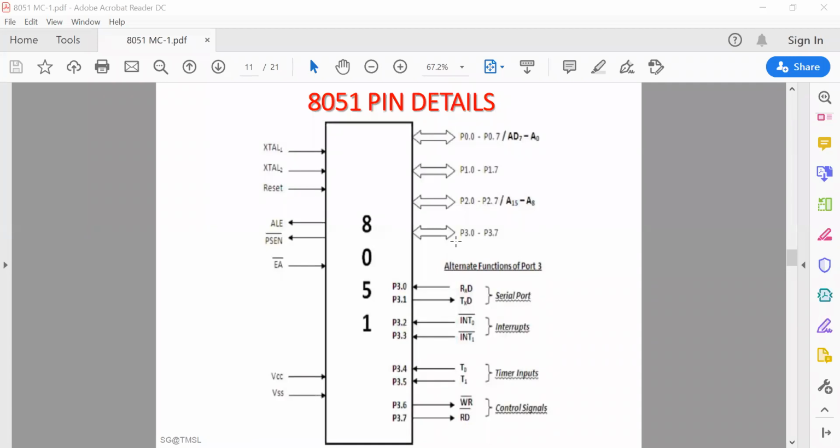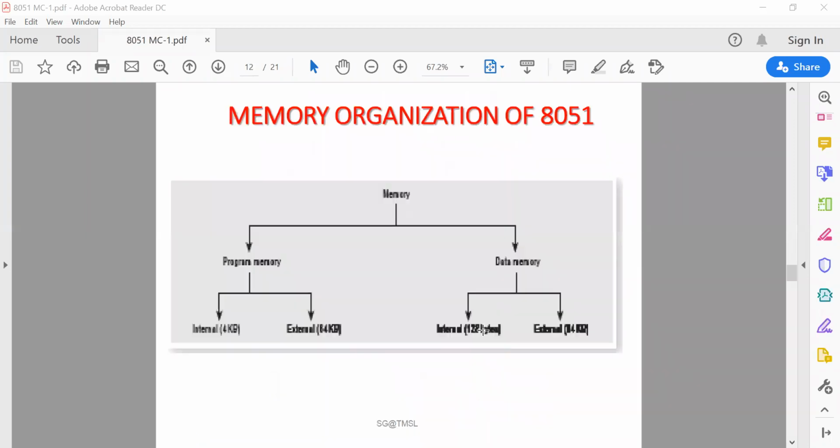Now port 3 has other alternate functions. P3.0 can be used for serial data receiving purpose, and P3.1 is for serial data transmission purpose. P3.2 is used for INT0 interrupt, and P3.3 is INT1 interrupt, for external interrupt processing.